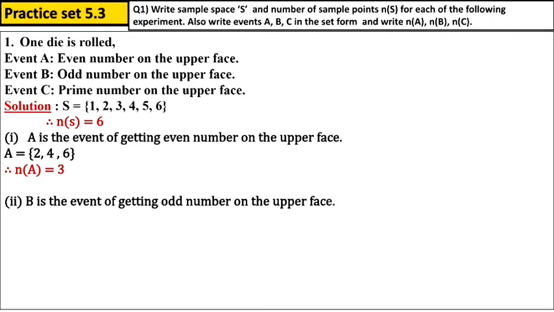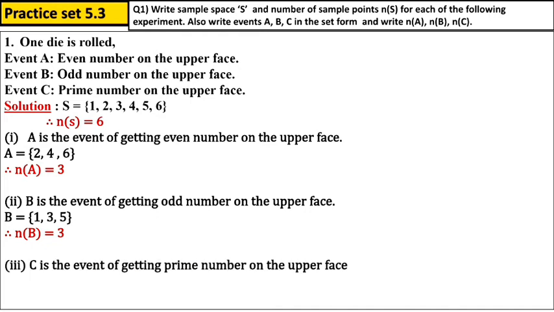Odd numbers are 1, 3, 5, which are not divisible by 2. So n(B) is also 3. Now event C is given. C is the event of getting a prime number on the upper face. So which are the prime numbers? 2, 3 and 5.